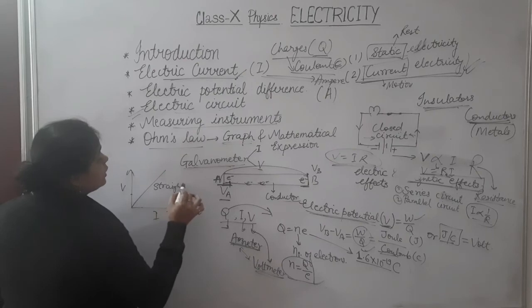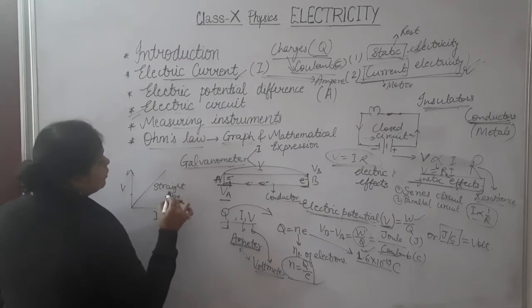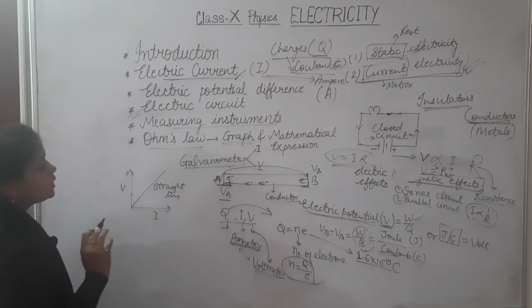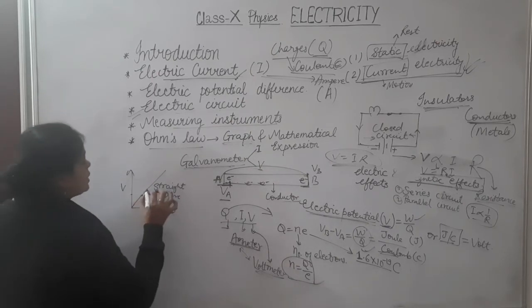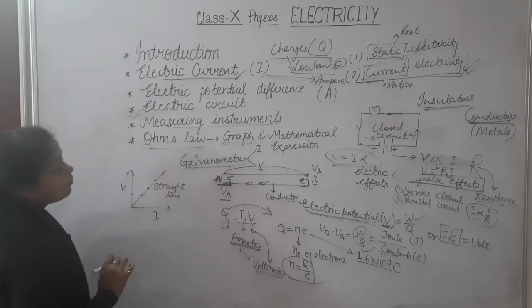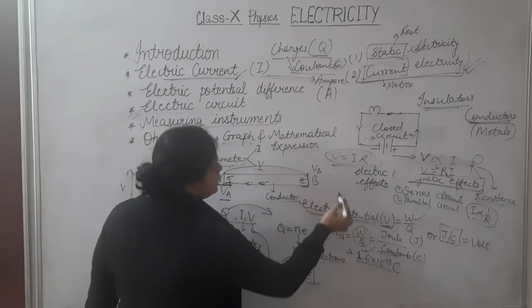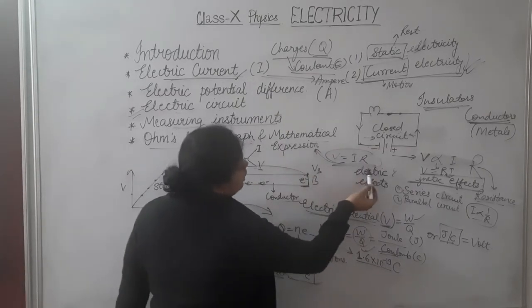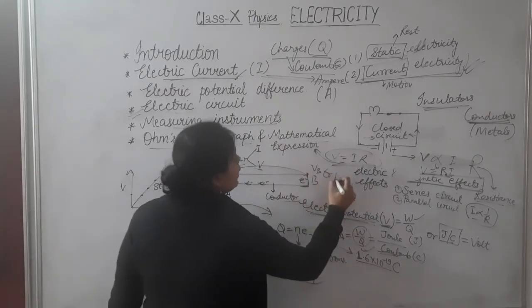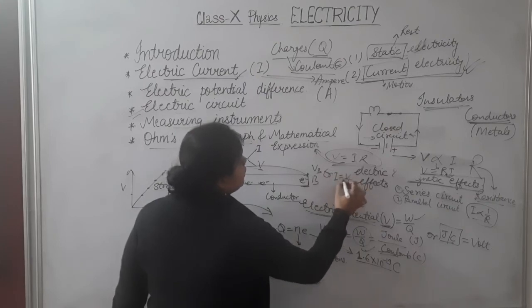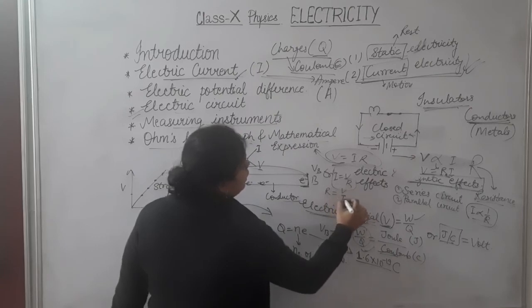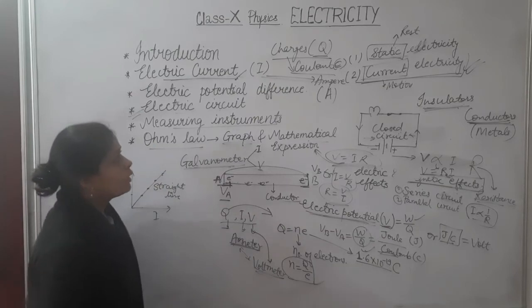So Ohm's law satisfies a straight line type graph. And the mathematical expression is V is equal to IR, or the same we can write I is equal to V by R, or R is equal to V by I. All these relations are helpful in solving numericals.